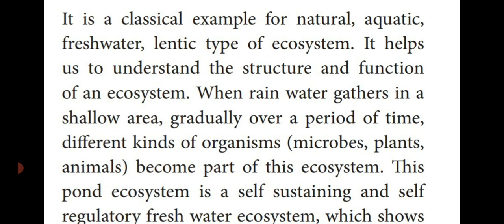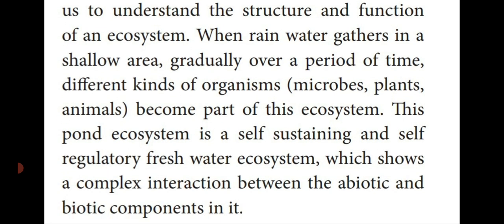I told you microbes, there are bacteria and fungi, plants and animals, which are the biotic components that take part in a pond ecosystem. So this pond ecosystem is a self-sustaining and self-regulatory freshwater ecosystem which shows the different interactions between biotic and abiotic components present in the pond water.